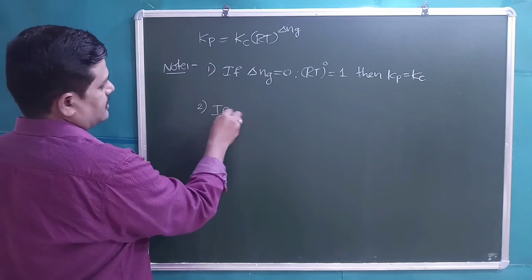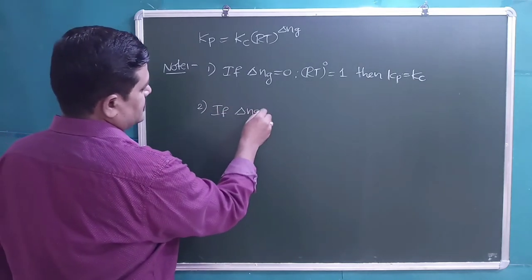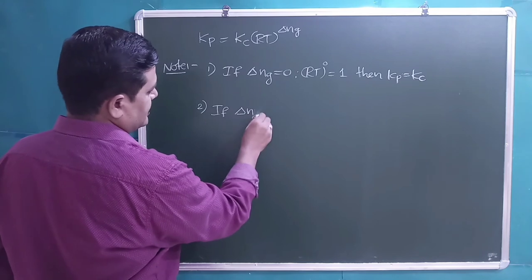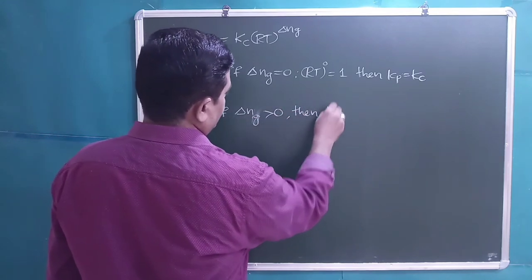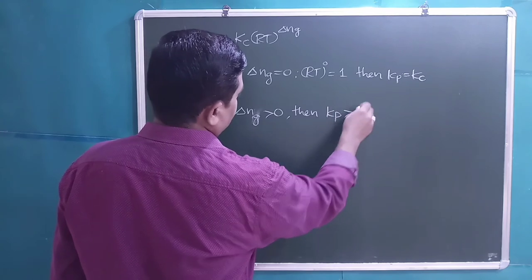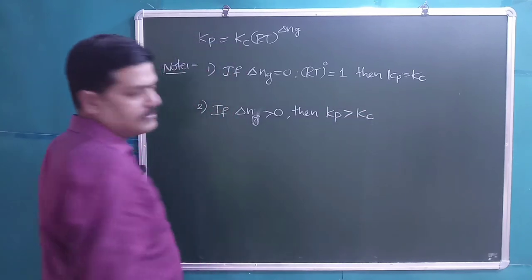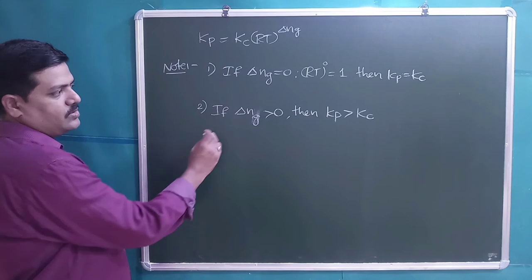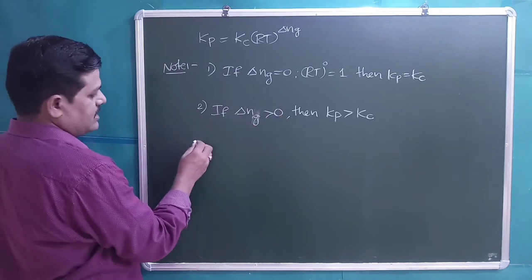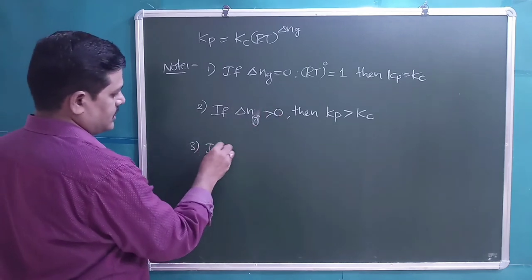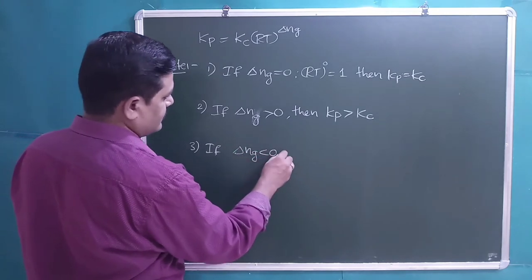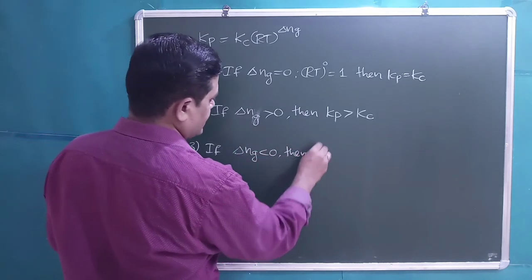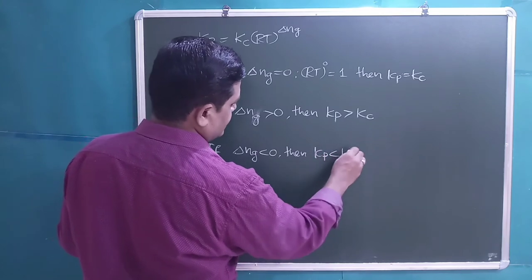Second condition, if delta Ng is greater than 0, then Kp is greater than Kc. Third condition, if delta Ng is less than 0, then Kp is less than Kc.